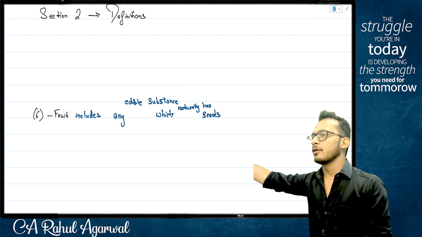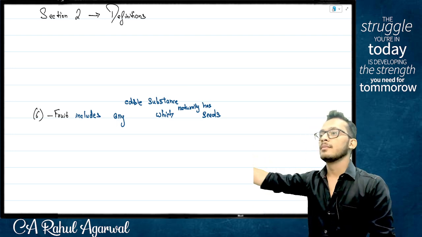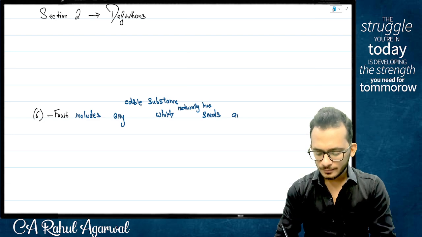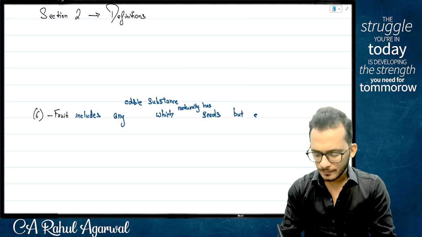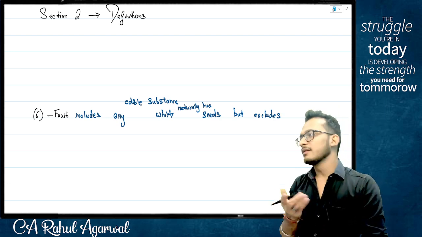So how will it look like now, people? Now this will become a combination definition, where it started with and will now start with. So you will not use the word "and", you will use the word "but excludes". Now, here is where the big question is.